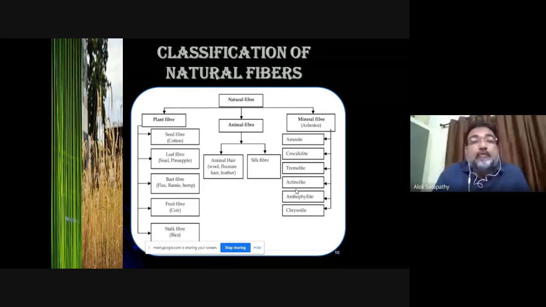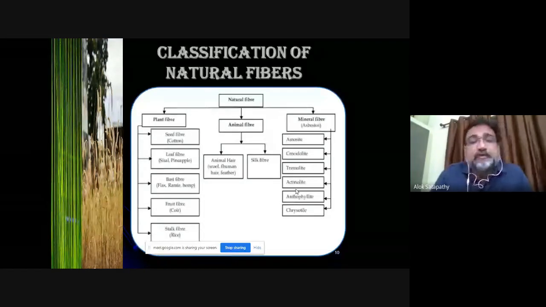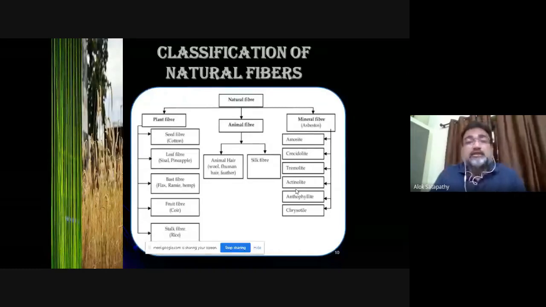There can be fibers from the bast, that is ramie, hemp, flax, etc. There can be fibers from the fruit itself, like coconut coir. Coconut is a fruit, coconut coir. From the stalk of the plant also we can get fibers, like rice husk. Rice husk is from the fruit.